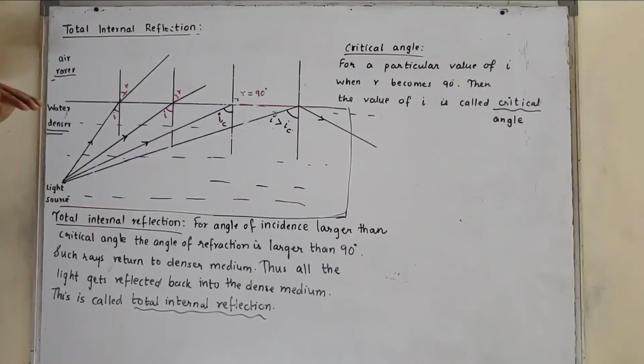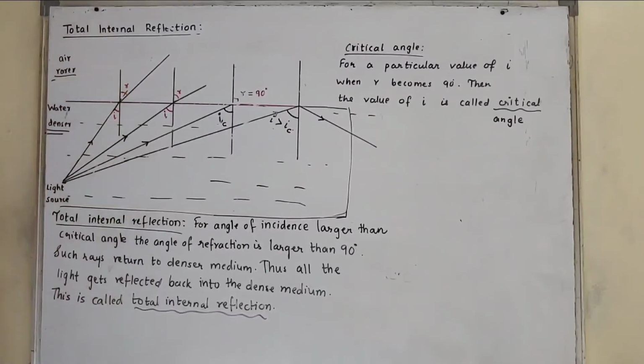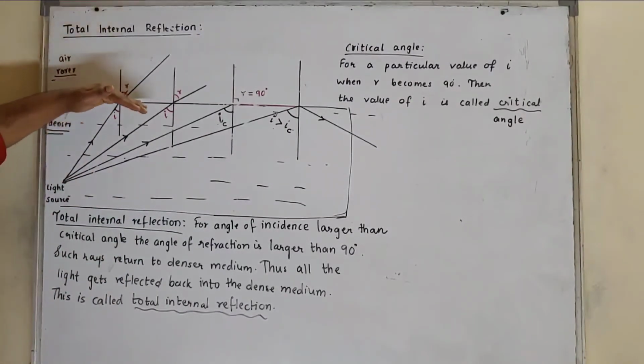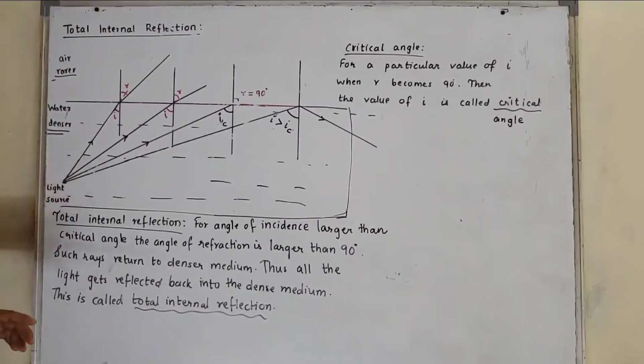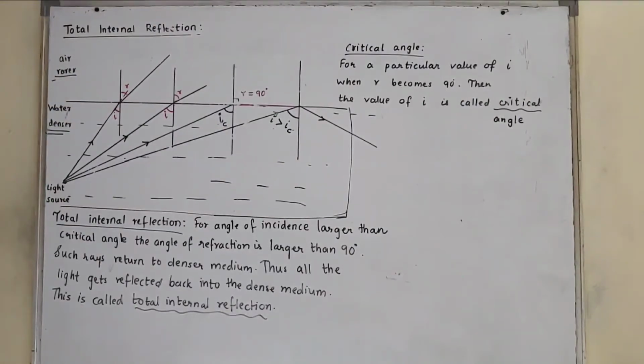Now when light enters from denser to rarer medium, what happens? I mean from dense medium or water to air, it bends away from the normal. It gets refracted. But at the same time, part of the light is reflected back. When light enters a rarer medium from a denser medium, it gets partially reflected and comes back to the denser medium. This is called what?